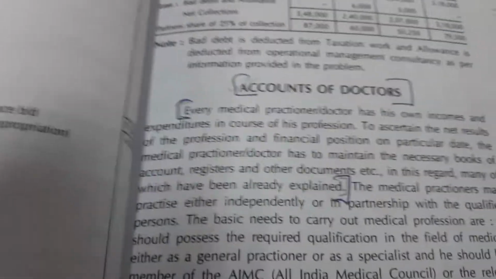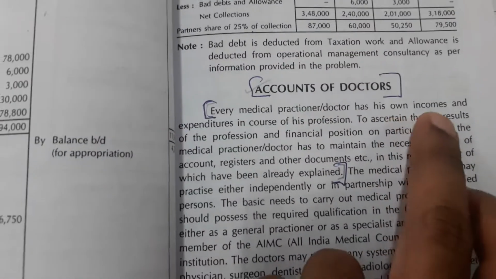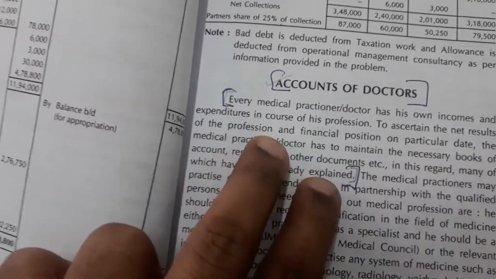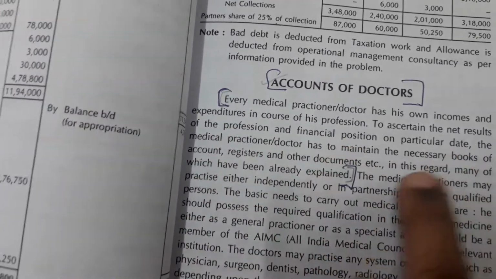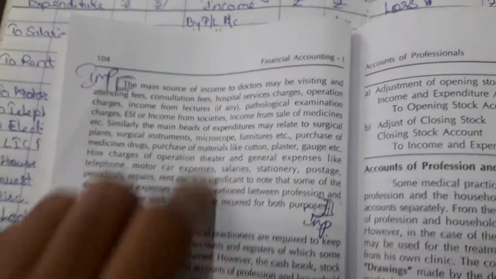So this is what I have given you in the notes. A medical practitioner has his own income and expenditure in the course of his profession. To ascertain the net result of the profession and the financial position on a particular date, they have to prepare these accounts. Clear? So this is what you people have to write down.